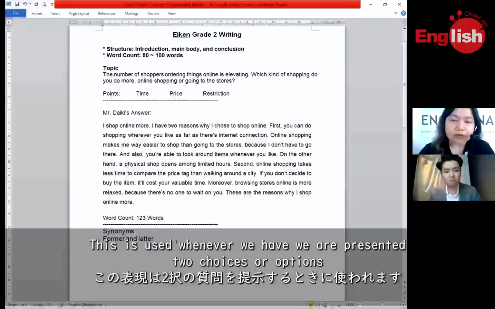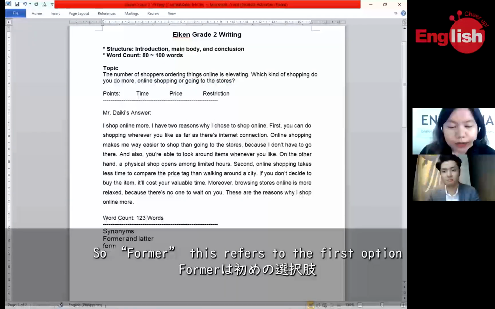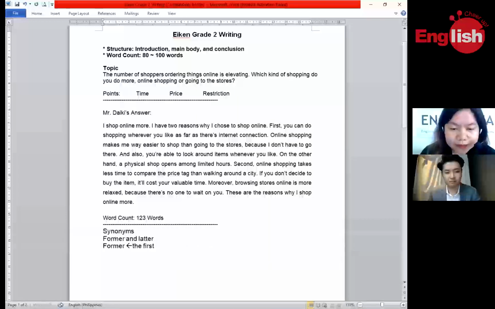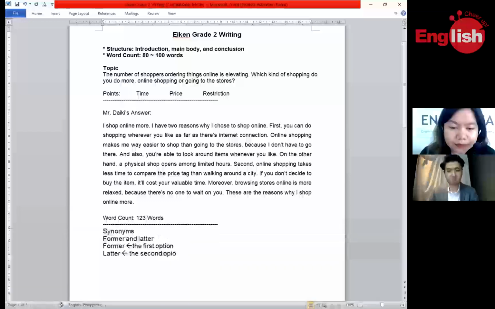This is used whenever we are presented with two choices or options. Going back to the question: which kind of shopping do you do more, online shopping or going to the stores? Our first option is online shopping, and we have another choice, which is going to the stores. The former refers to the first option, and the latter refers to the second option.